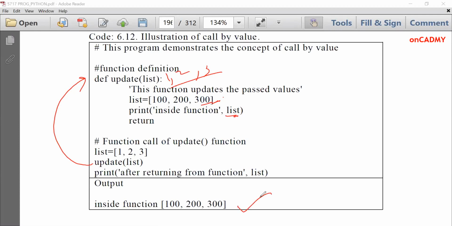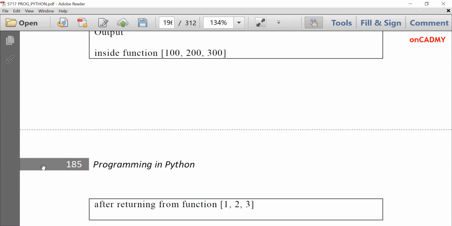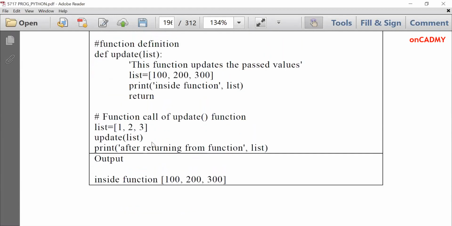You can see in the output, and then return. After returning from the function, it displays the value 1, 2, 3. That means the values which we have passed over here, 1, 2, 3, but after changing the values, the new values will be displayed inside the function body because they are in their local scope. They are not in the global scope. That's why new values are displayed, not the previous ones.